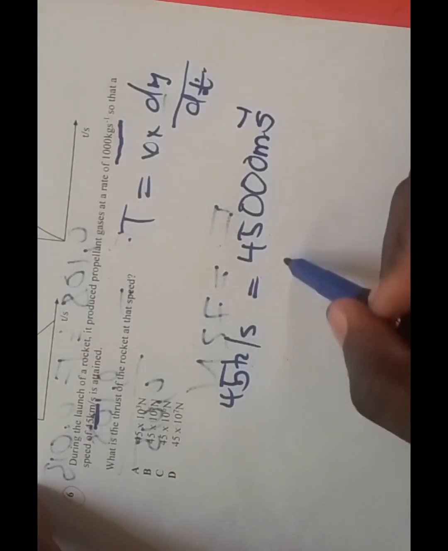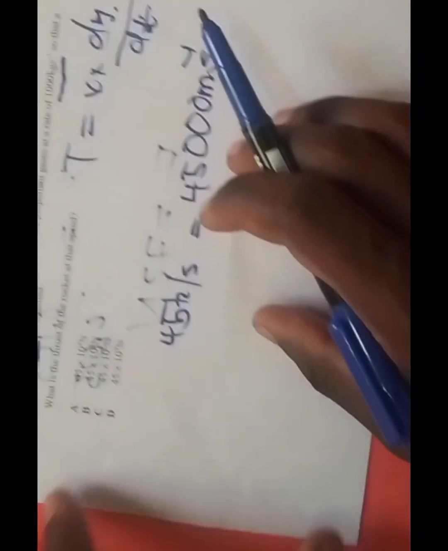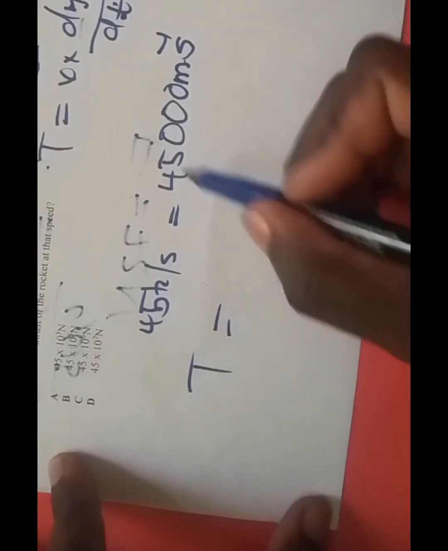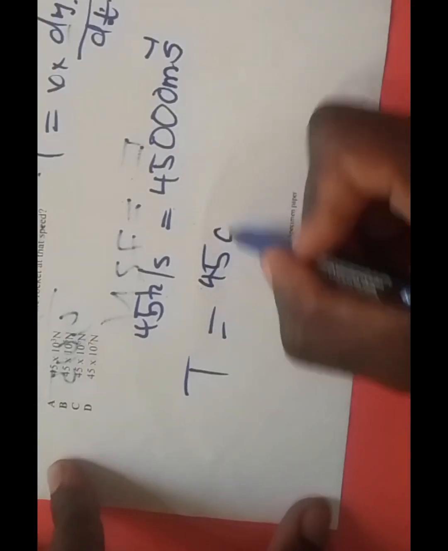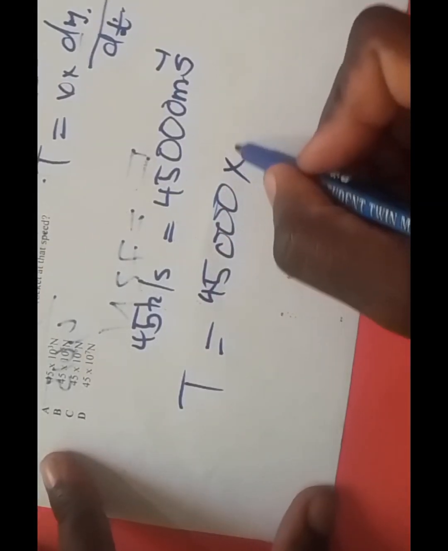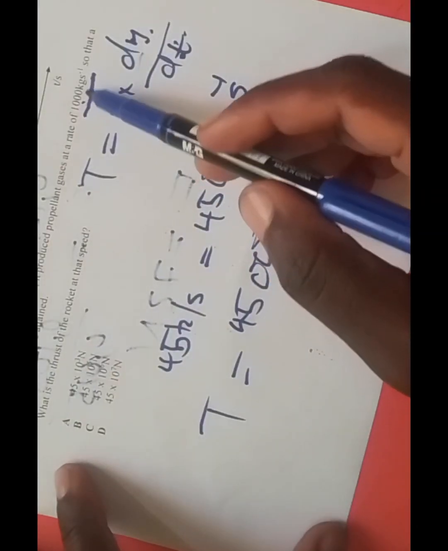Thrust is equal to velocity times change in mass over change in time. So our thrust is equal to the velocity, 45,000 meters per second, times the change in mass over change in time, which according to the question is 1000 kg per second.